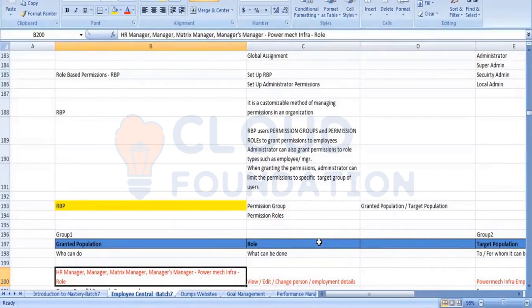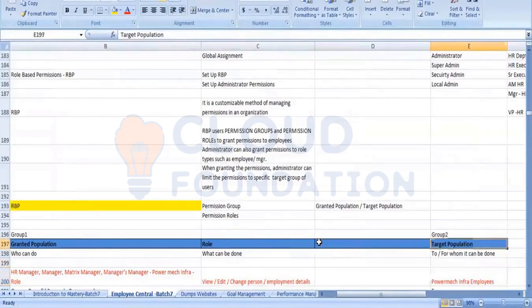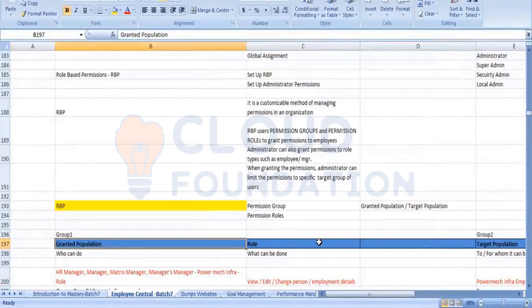Yes, exactly. Yes. He is getting the access to handle 100 employees. Those 100 employees will act as a target population. Correct? And for doing the changes, he is being nominated. He will act as a granted population.